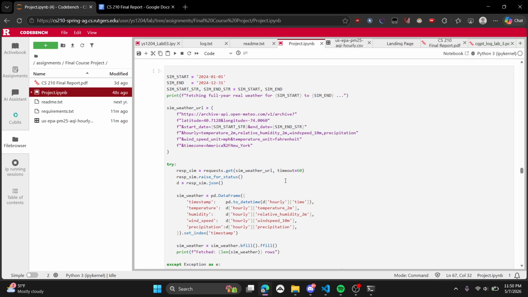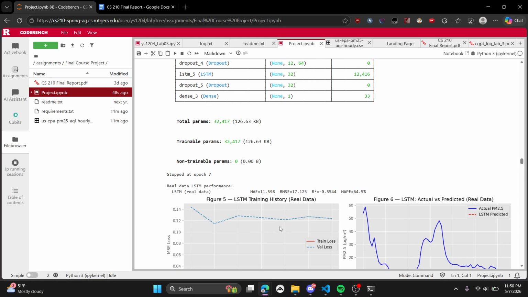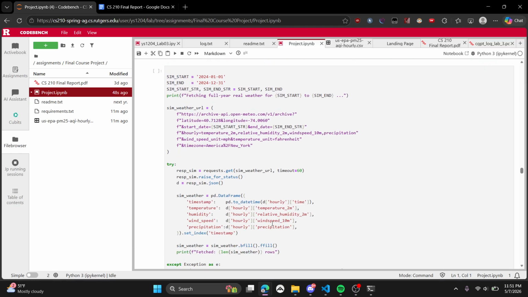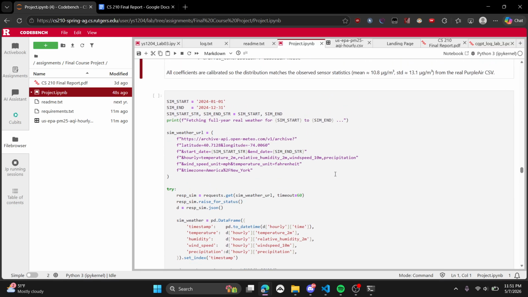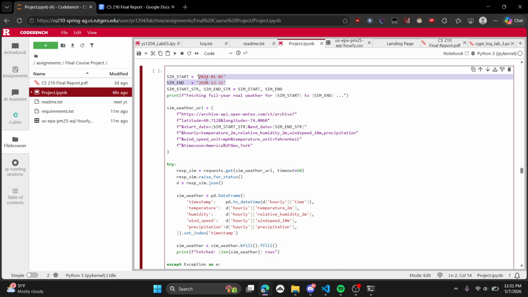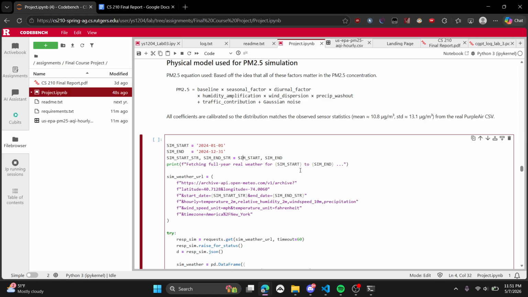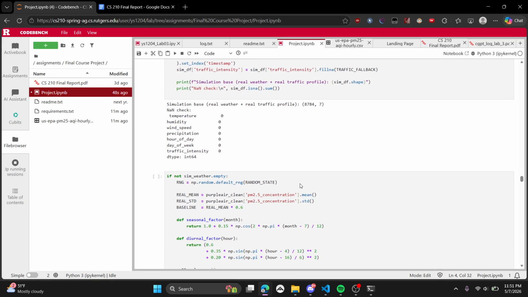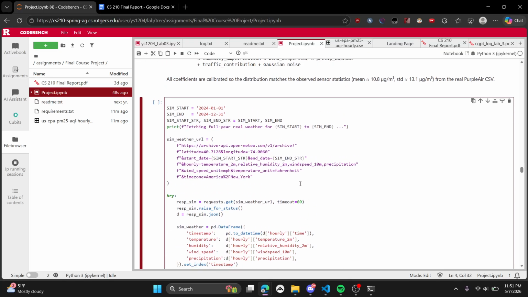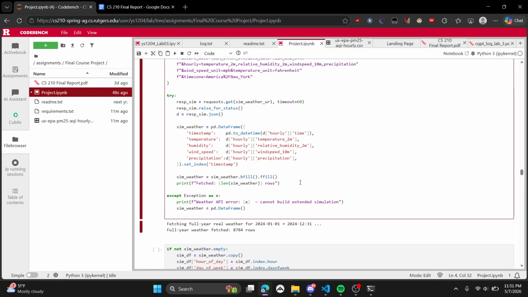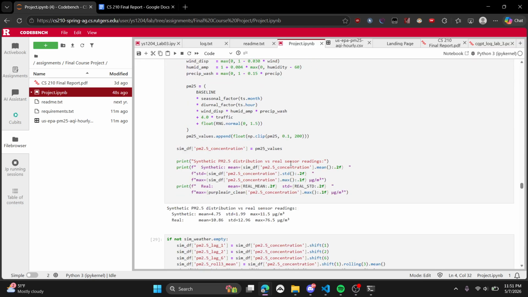So what I ended up doing as I extended this was I added synthetic data. The purpose of the synthetic data was to give me a year's worth of data, the entirety of 2024, as opposed to just the 2 weeks in 2026. And this is better for me because for the New York traffic intensity, I don't have to figure out traffic intensity from traffic volume the way I did. I can just get the data straight up, because New York has the data for 2024, but they didn't have the data for 2026, obviously.